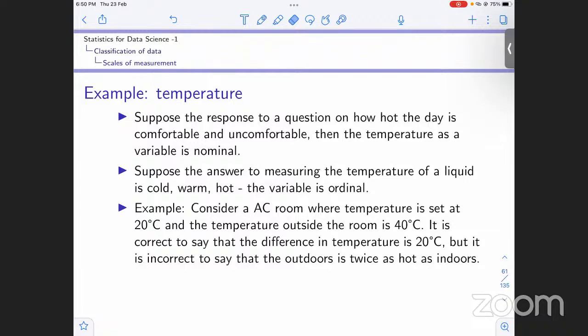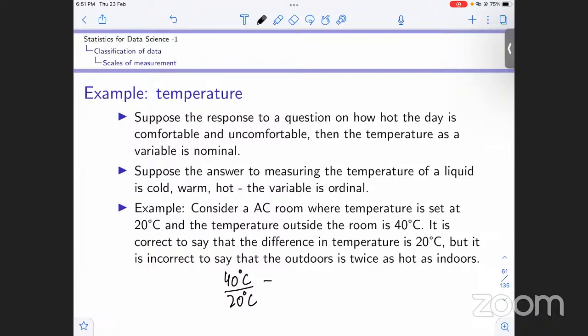It is okay to say that the difference in temperatures is 20 degrees, but you cannot say that 40 degrees Celsius over 20 degrees Celsius means that outdoor is twice as hot as indoors. Like I just said, there is no absolute zero, so the concept of ratios does not make any sense, right?